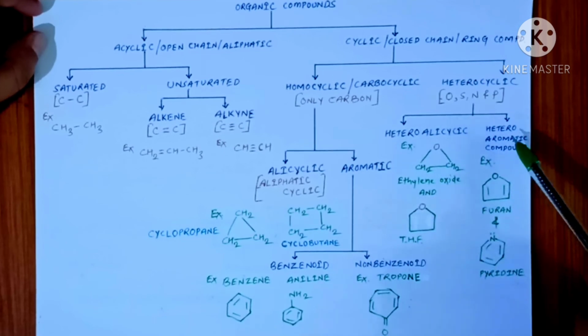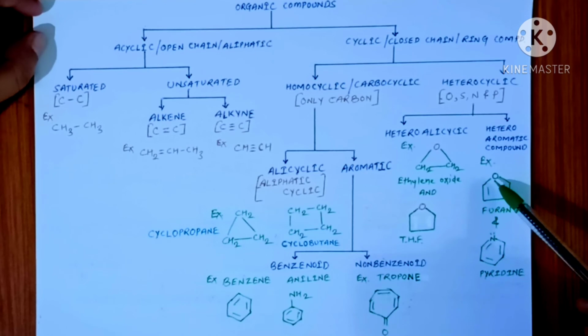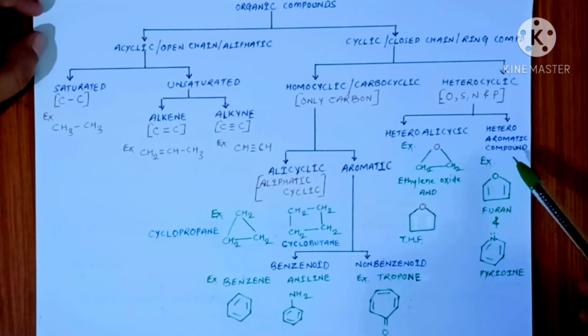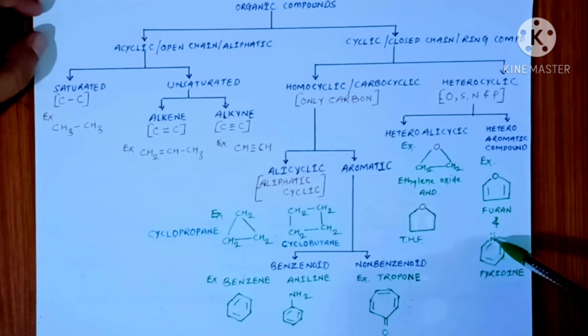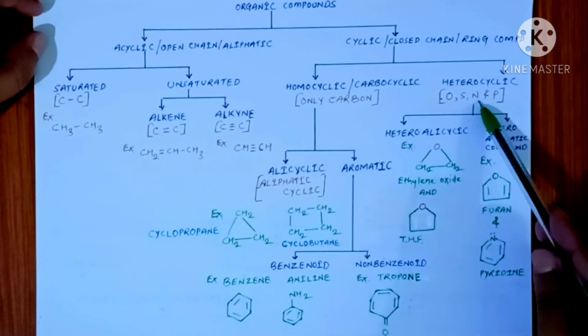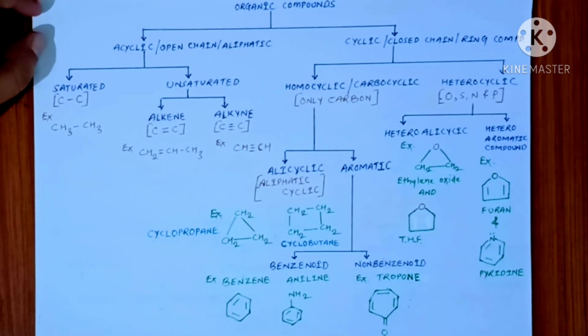Now second class is your heteroaromatic compound. Heteroaromatic compounds are those compounds which again have a heteroatom in their cyclic ring, but they behave like an aromatic compound. You have to memorize the examples of these heteroaromatic compounds, like your furan. Furan has oxygen in its ring structure, and another one is your pyridine. Pyridine has nitrogen. Nitrogen is also a heteroatom. So pyridine and furan, these are examples of heteroaromatic compounds.